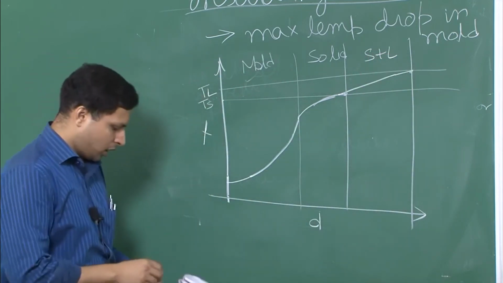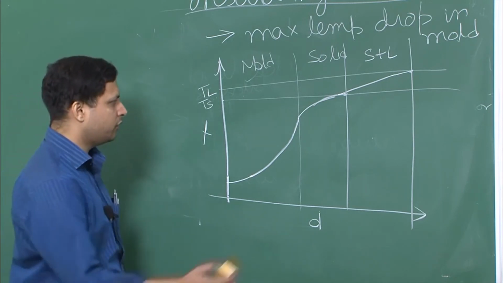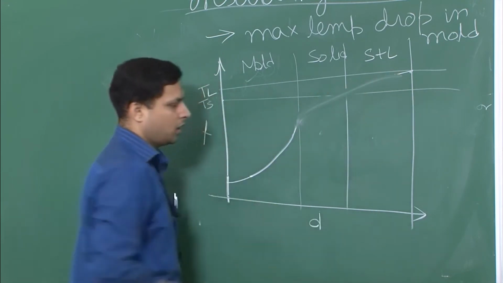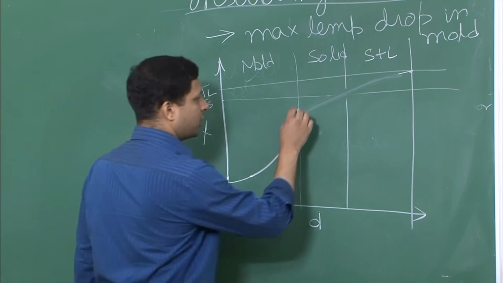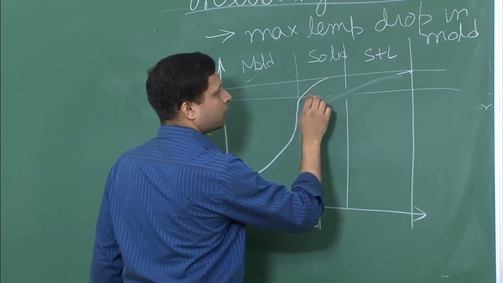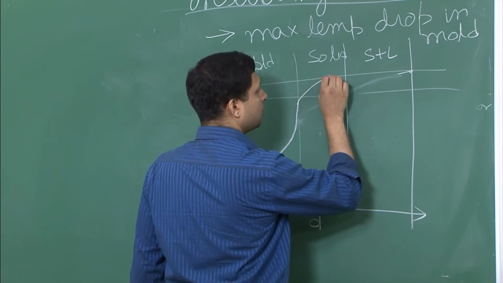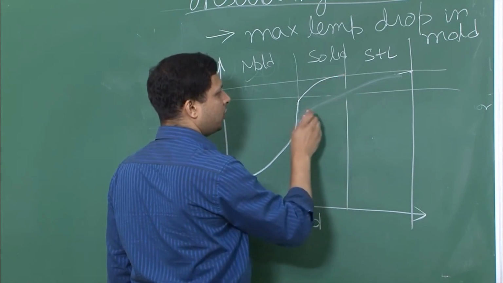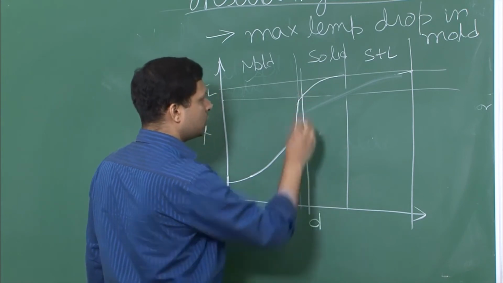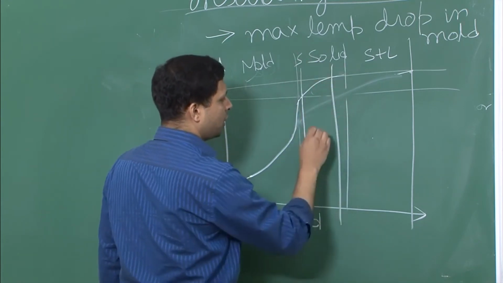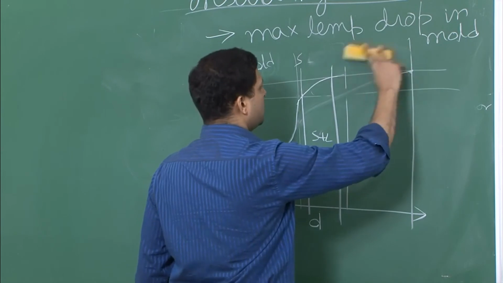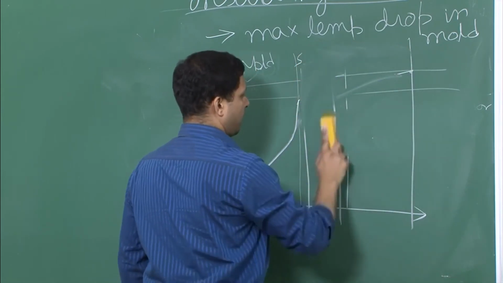So now this is one plot. Actually what I wanted to draw was a little bit different. Since we have an insulating mold, our temperature drop should be even larger in the mold part. So let's bring it over here. Now you see, this becomes your solid part, and this becomes your solid plus liquid part. So let me clean it a little bit so that you can clearly see.